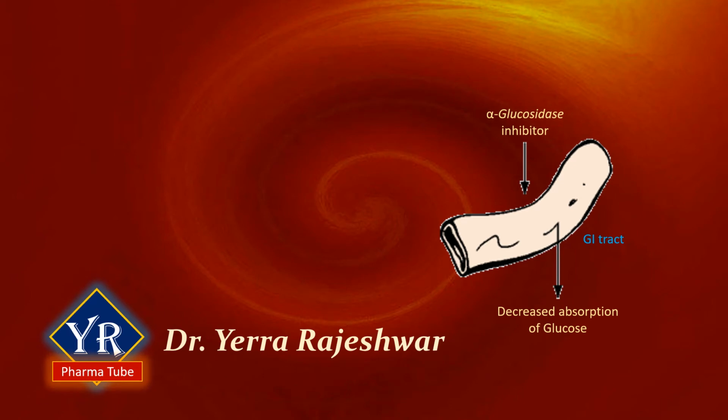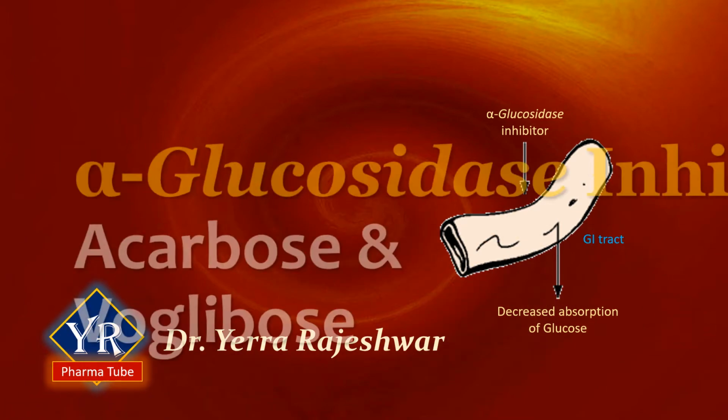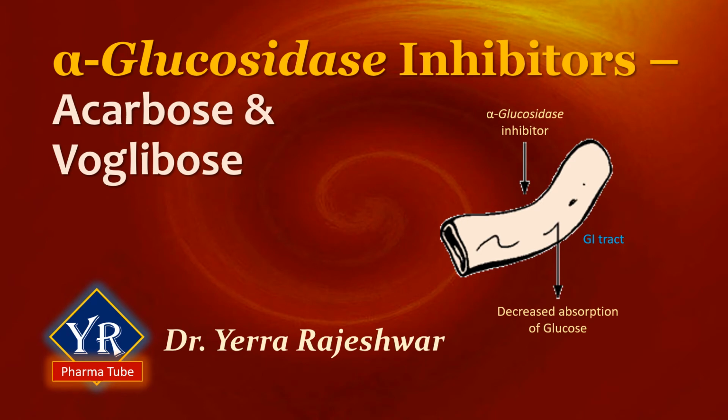Previously, we discussed introduction to anti-diabetic agents, insulin and insulin preparations, sulfonylureas, biguanides, thiazolidinediones, and meglitinides. I have given the links below this video in the description. Watch them. In this video, we discuss alpha-glucosidase inhibitors, the fifth and last type of oral hypoglycemic agents, and their individual drugs such as acarbose and voglibose.